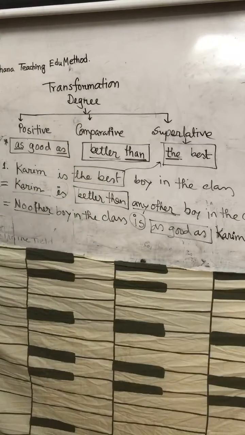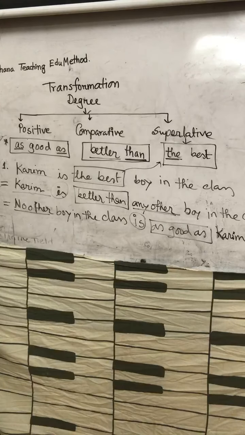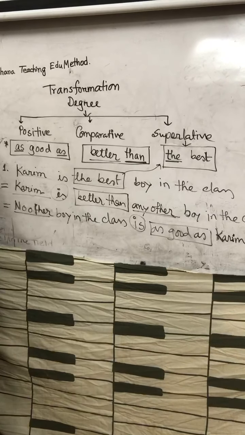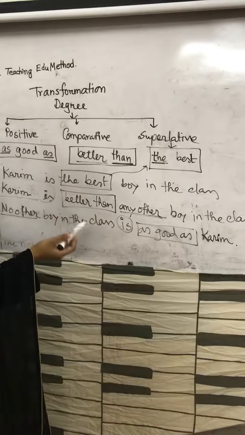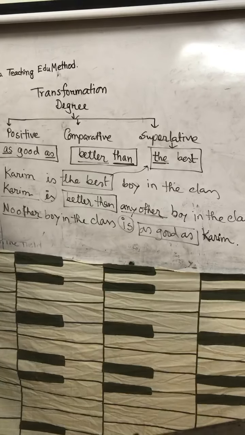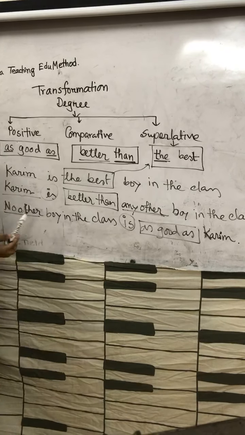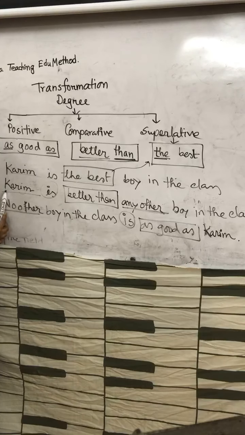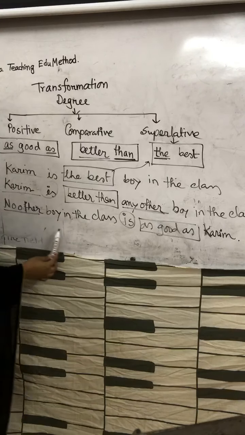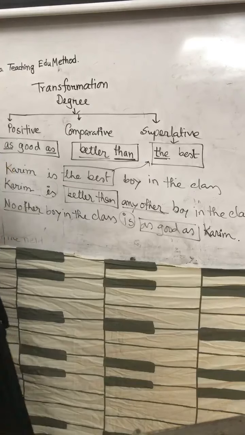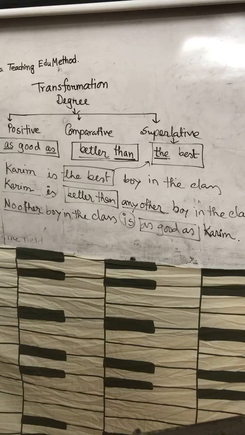Can you get my point? Is there any problem regarding this sentence? Again, we just check it. Karim is the best boy in the class. This is the superlative form. Now, Karim is better than any other boy in the class. This is the comparative form. And no other boy in the class is as good as Karim. This is the positive form of the degree.